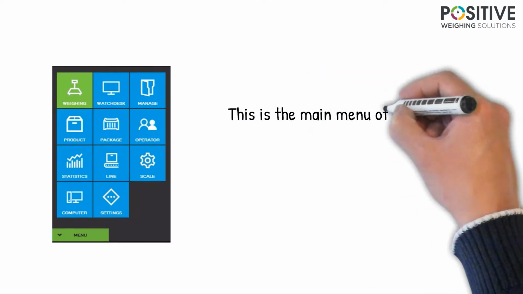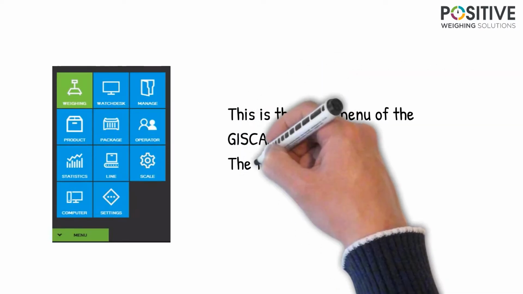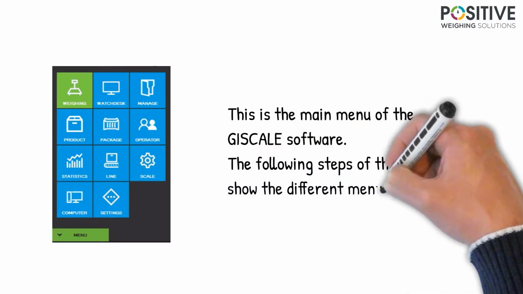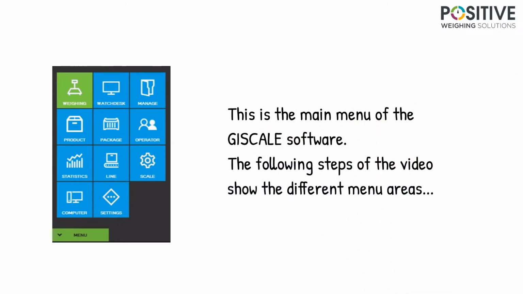This next section of the video shows you the various screens that we use within the GiSCALE software to set up and send information down to the scales. The menu you can see on the screen now is the main menu of the GiSCALE software. We will take you now through step by step the various elements of this software main screen.